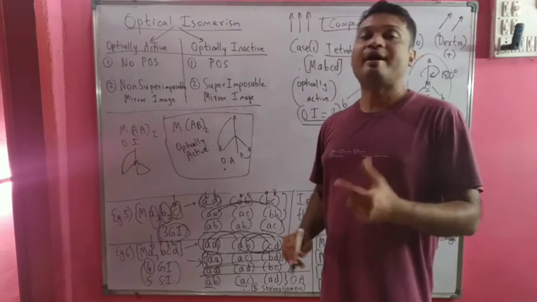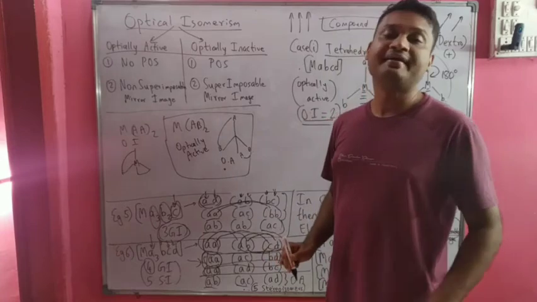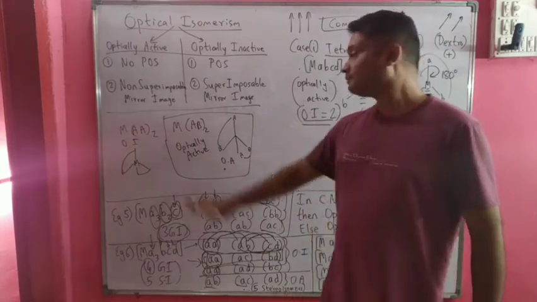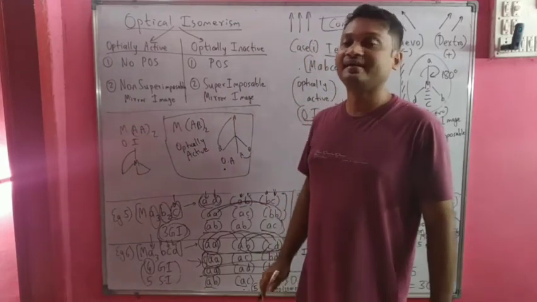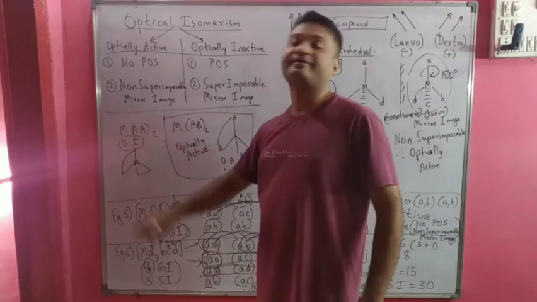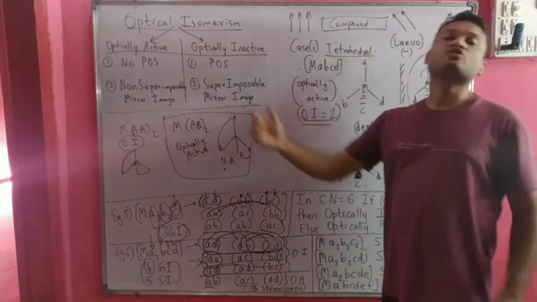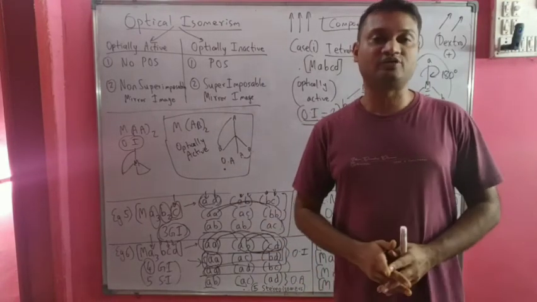M(AB)2, in which we have two unsymmetrical bidentate ligands in a tetrahedral structure, will be optically active, and M(AA)2, with two symmetrical bidentate ligands, is optically inactive. So no optical isomers exist. This is the case of optical isomers in tetrahedral geometry coordination compounds.